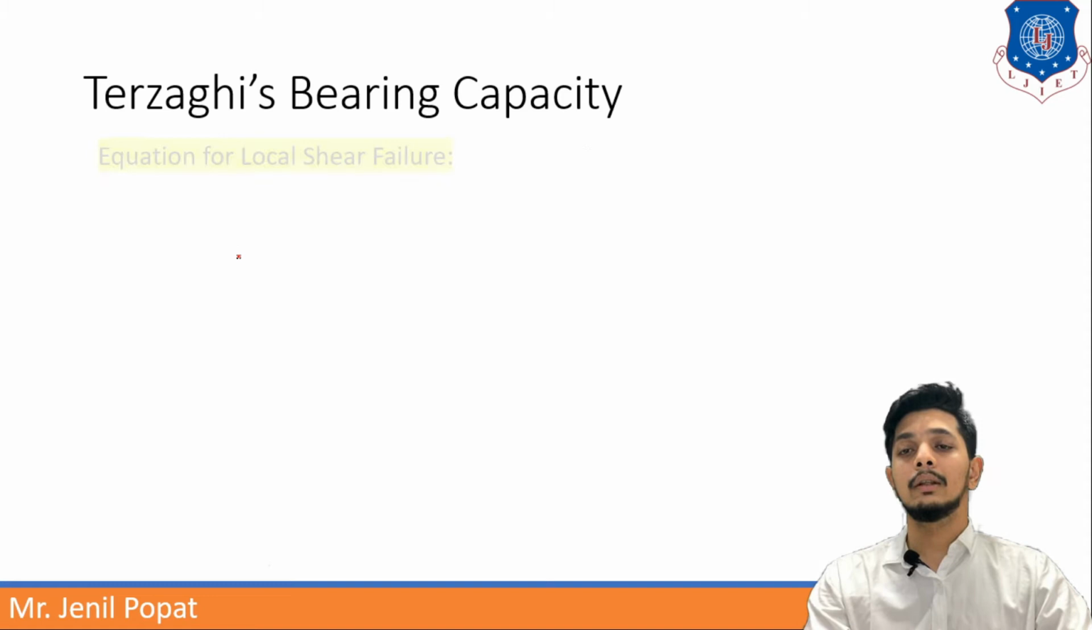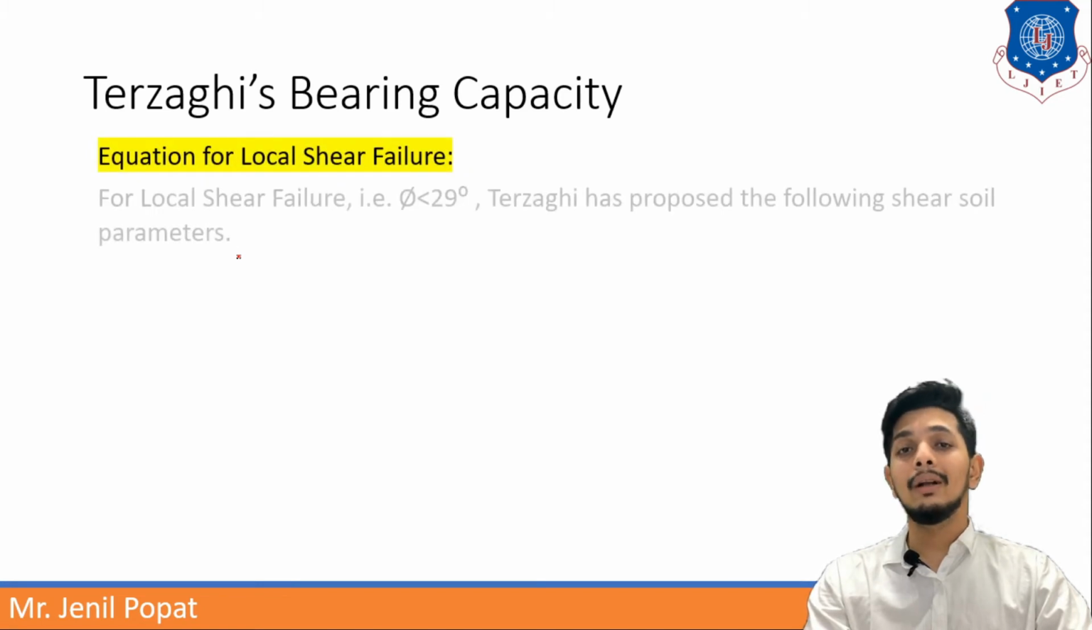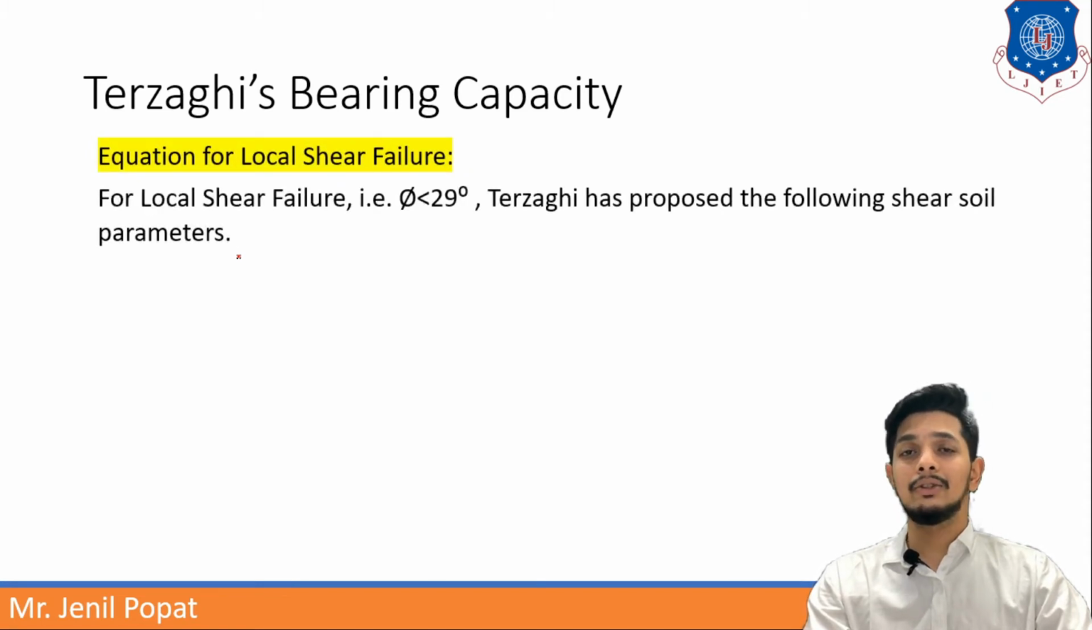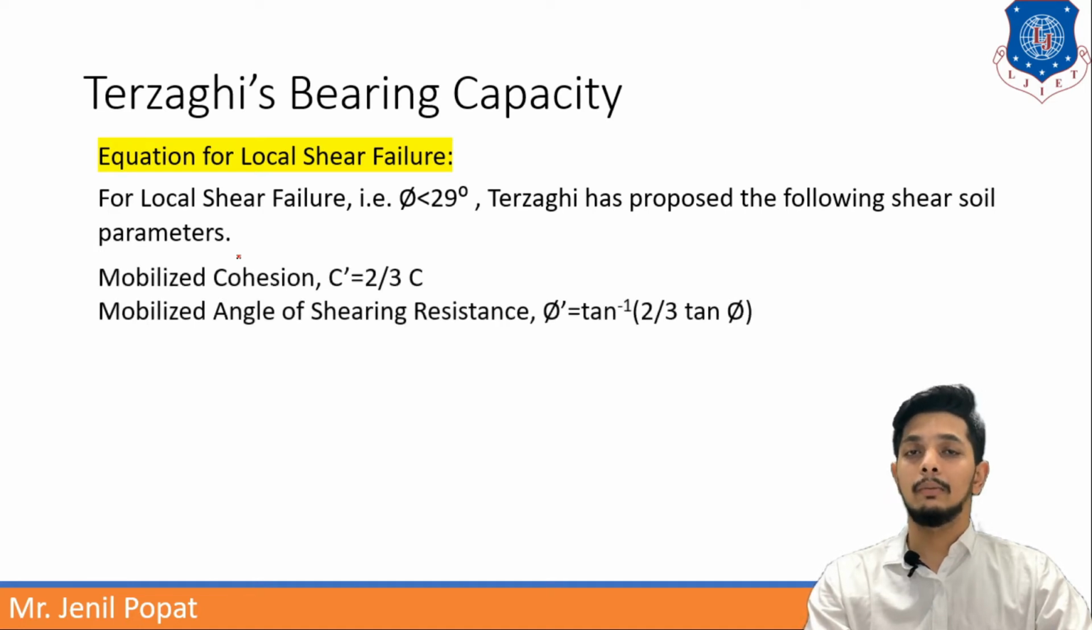Let us move further. Equation for local shear failure. We have understood general shear failure very well. Now, if phi is less than 29, Terzaghi has proposed one formula and he has said that local shear failure will happen.